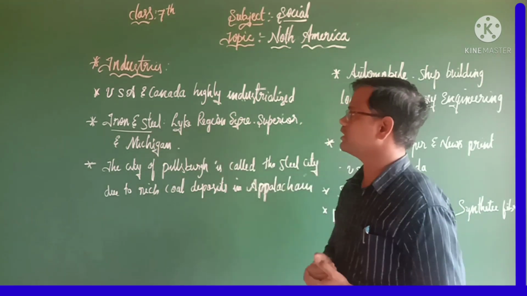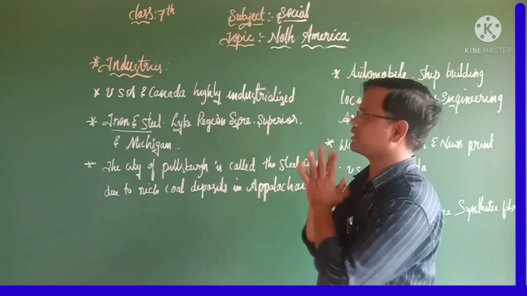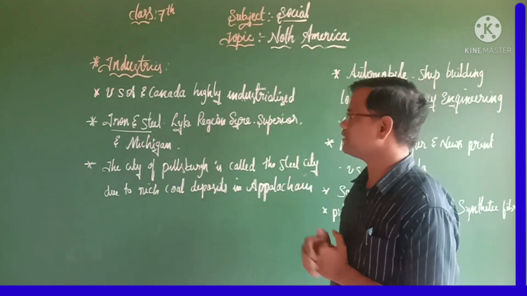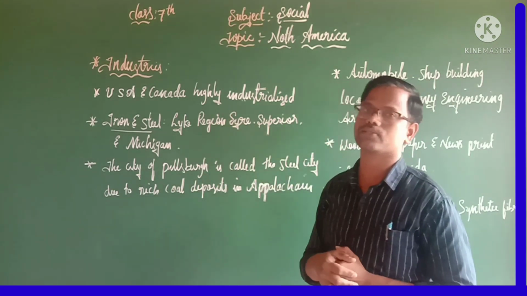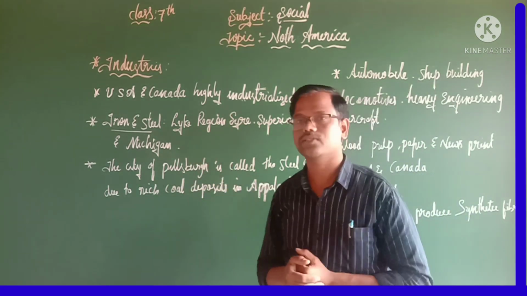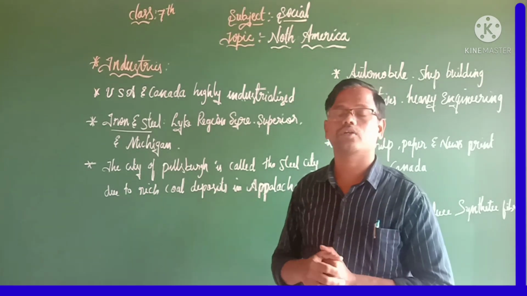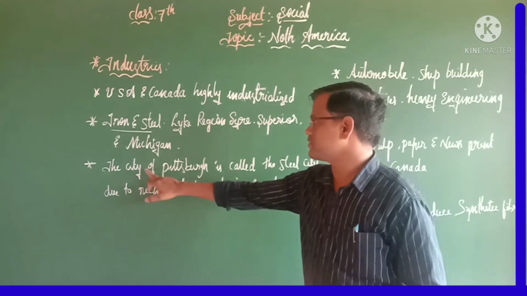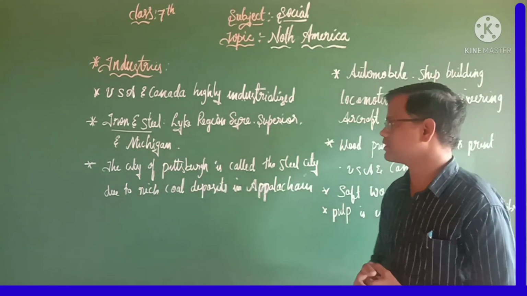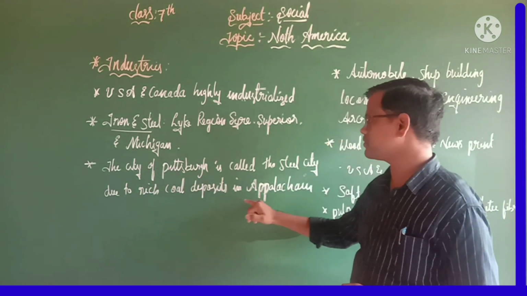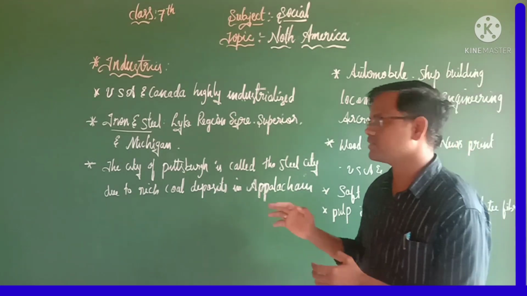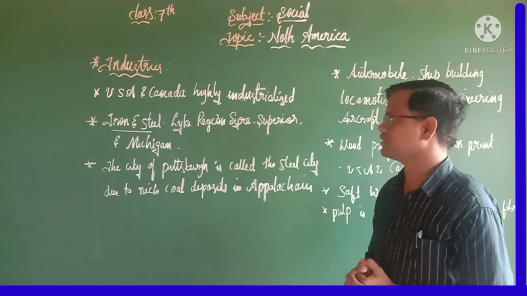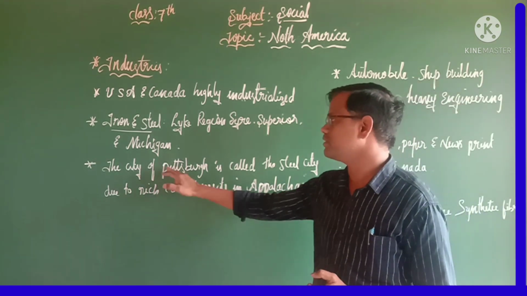Iron and steel industry. So where can we find this iron and steel industry? Lake region, Erie, Superior and Michigan. In these places we can see the iron and steel industry. Also here the raw materials and water transport helped tremendously. The city of Pittsburgh is called the Steel City due to rich coal deposits in the Appalachian. Here we can see the large coal deposit in the Appalachian. For that purpose, we call that city Pittsburgh.